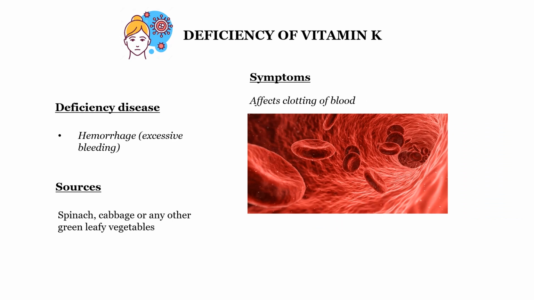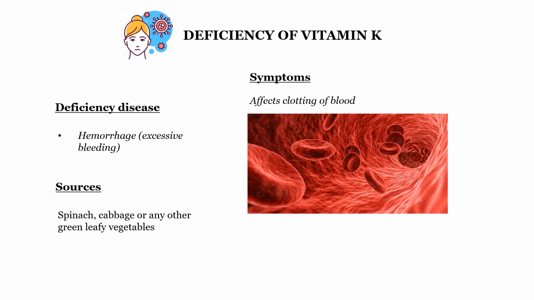Next, let's come to the deficiency of vitamin K. Vitamin K deficiency causes excessive bleeding, a disease called hemorrhage. You need this vitamin K to clot your blood. Otherwise, the blood may keep on going out profusely when you get hurt. It affects the clotting of blood. If you have a deficiency of vitamin K, clotting of blood will not happen and the blood may keep flowing, and this is called hemorrhage.